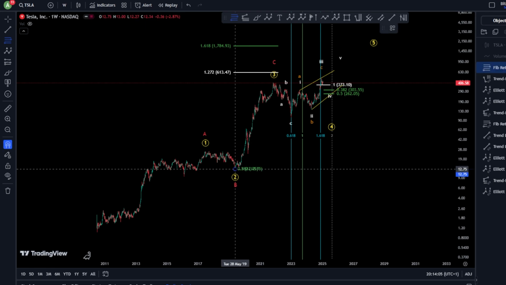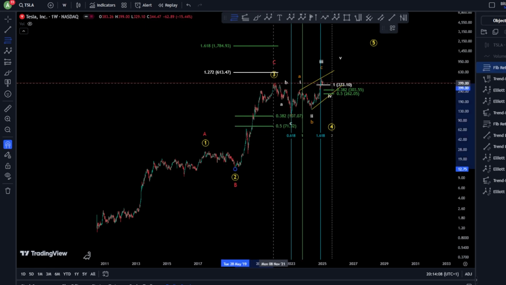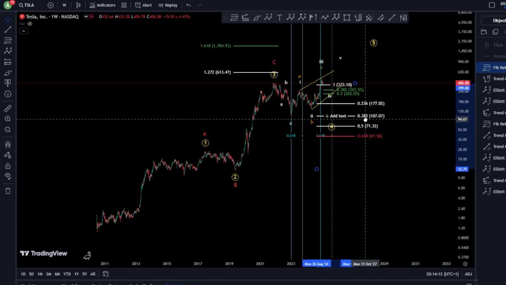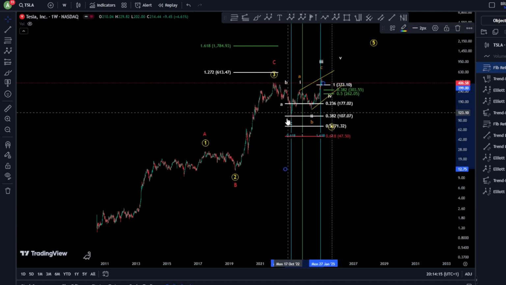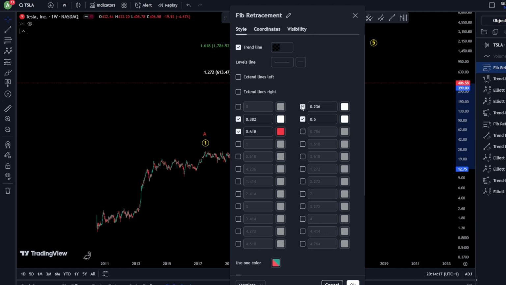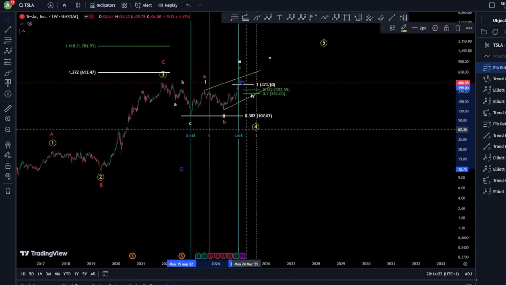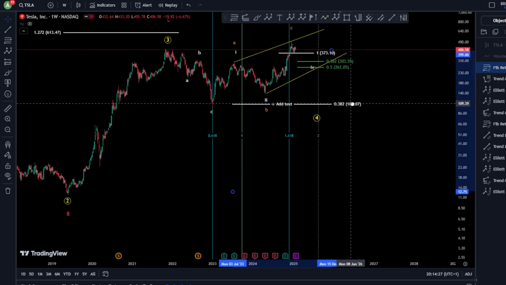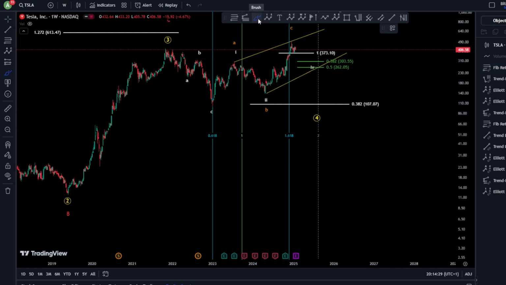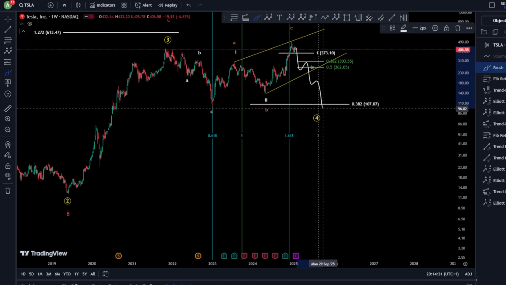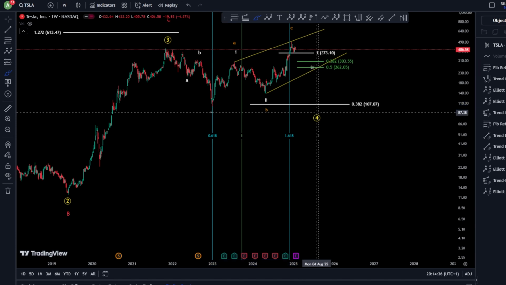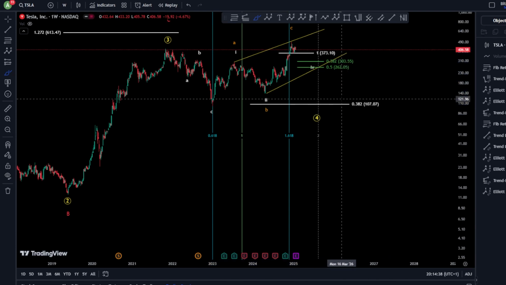Now, let's talk about the target. If we take the targets from the wave 2 to your wave 3 here, and we, of course, target a wave 4, as you can see, we have reached so far the 0.38, which is a perfect target for a wave 4. As you can see, it has been touched already here, and we might still revisit it. So it is very possible as well that the price action moves impulsively to revisit this, take the low a little bit with a few dollars, and then move for higher prices again.